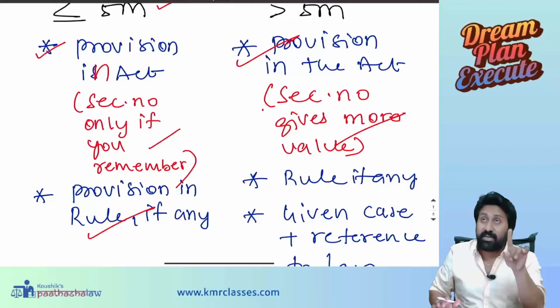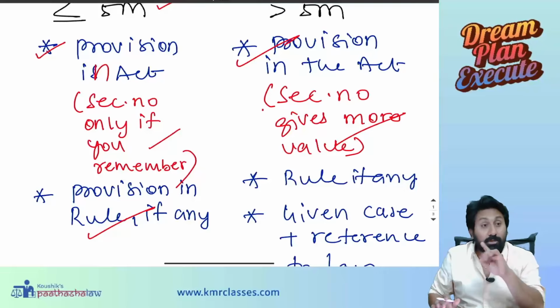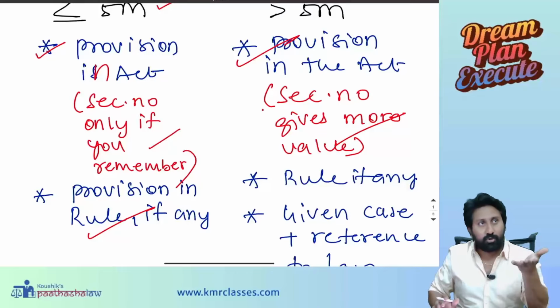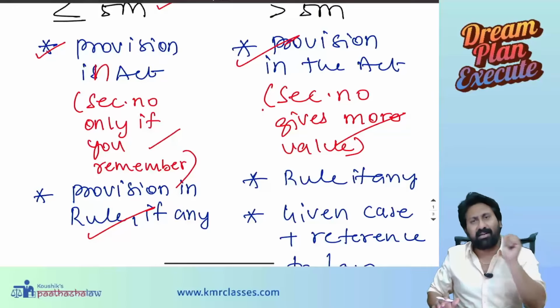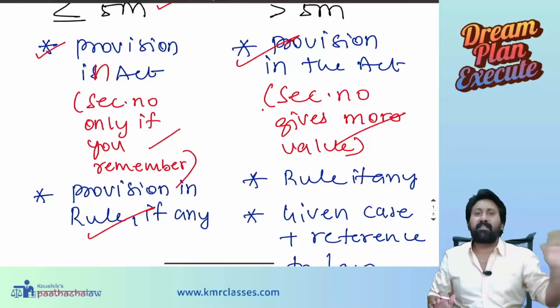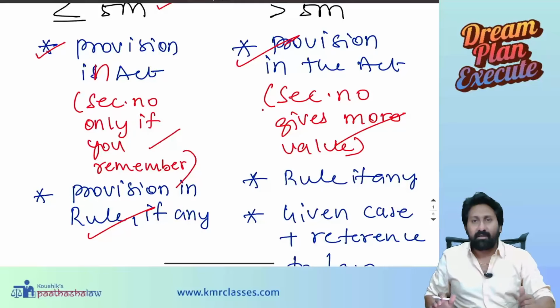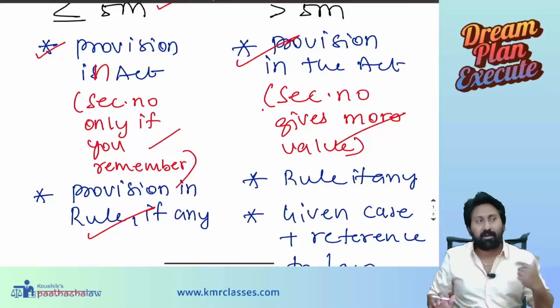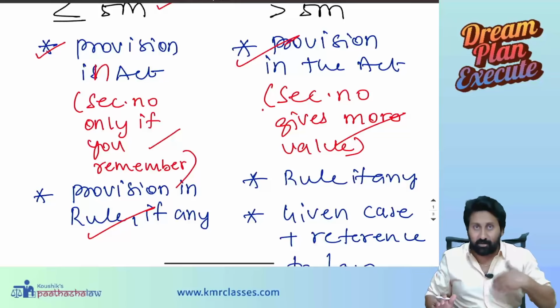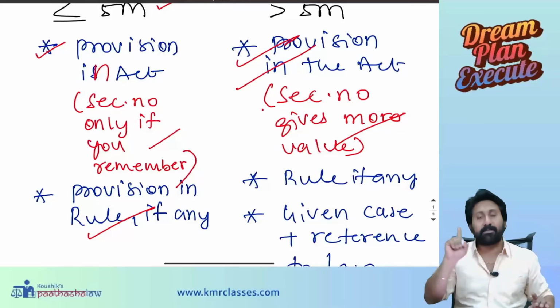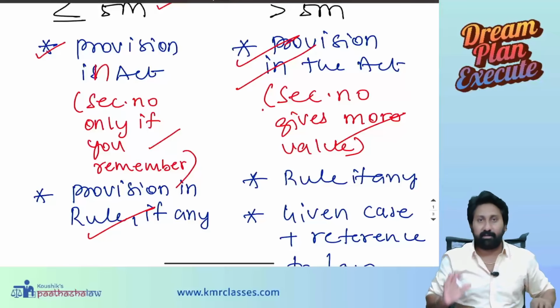Because when a question is tested for 6 marks and 7 marks or 8 marks sometimes, generally they ask most important sections like buyback, or for example, super important CSR. At that time they expect section numbers. 100% they will expect. CSR section number also if you don't remember, why are you coming to exam? Buyback section also if you don't remember, why are you coming to exam? That's how the intention of the institute was. So here section numbers have value. At least half mark they will give.